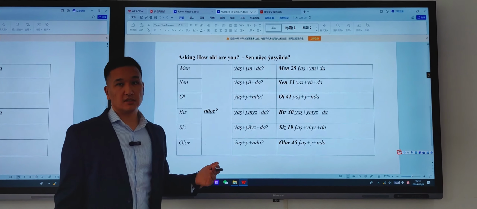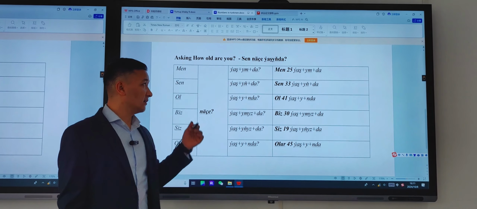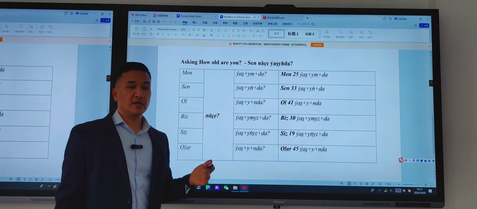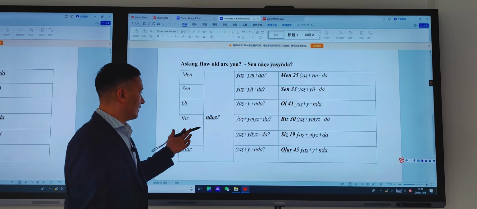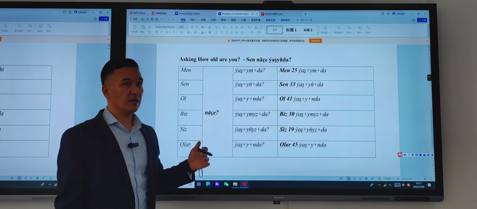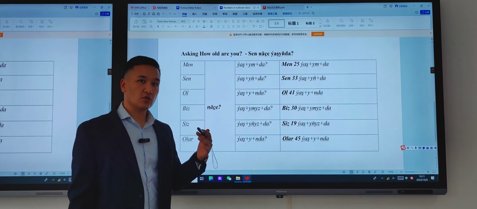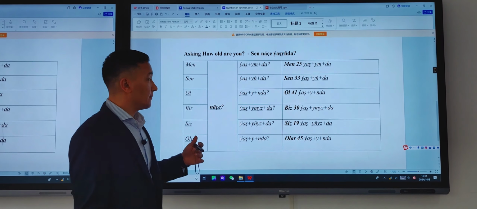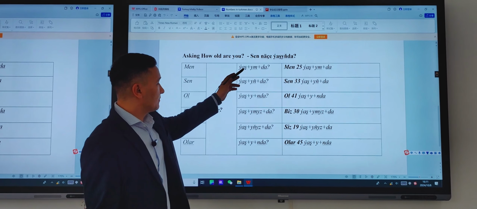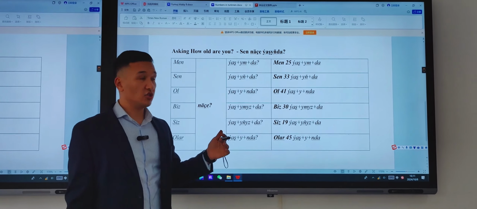Näçe means how many, how much, as I said in the previous grammar. We ask Näçe about numbers. We ask this question in order to know the number. So the word yaş is age.